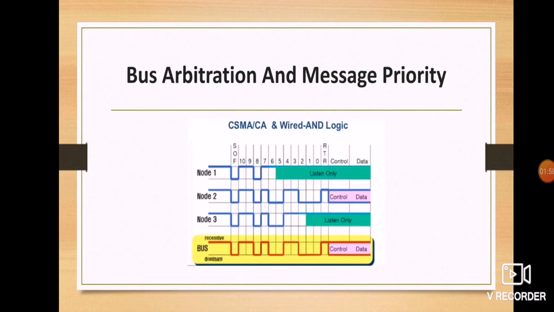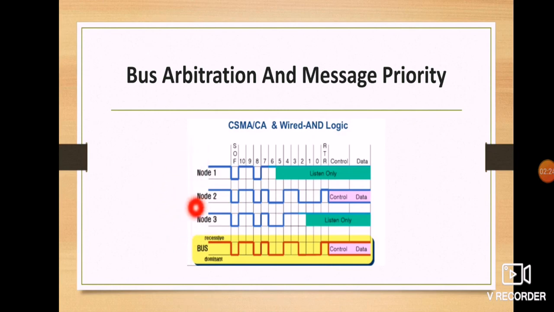Now the bus arbitration and the message priority. Let's see, here we have CSMA/CD and wired-AND logic. Here we have node 1, node 2 and node 3, and the final bus, the receiving end. The receiver will decide which message has to be received.